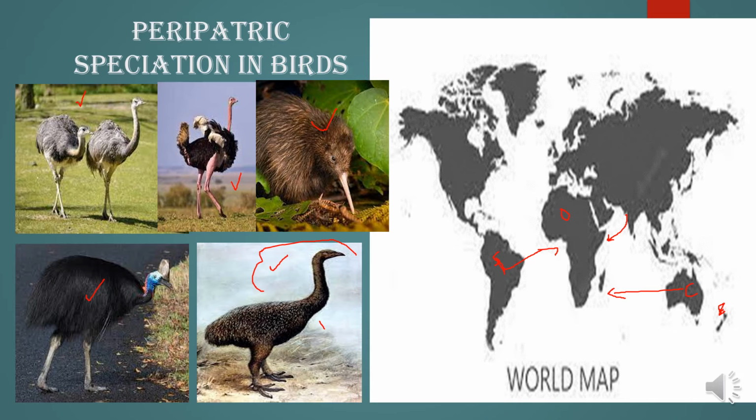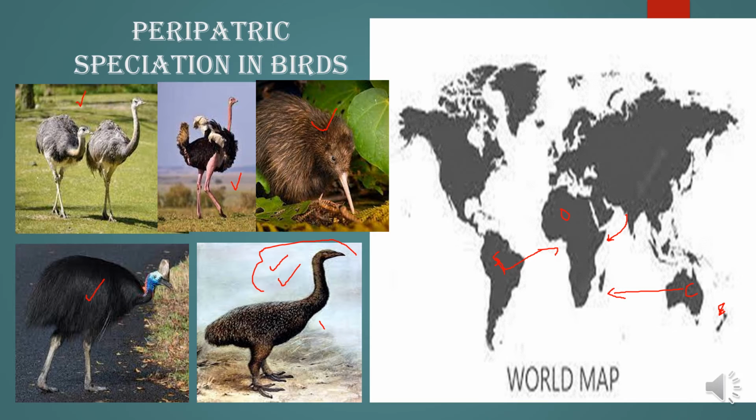From this moa, a sample was taken, and the mitochondrial analysis comparison was done with all other birds, and it was found that all these birds bear genetic similarity with the moa, and all these birds are sister species. They have developed not from a single but from many closely related birds.